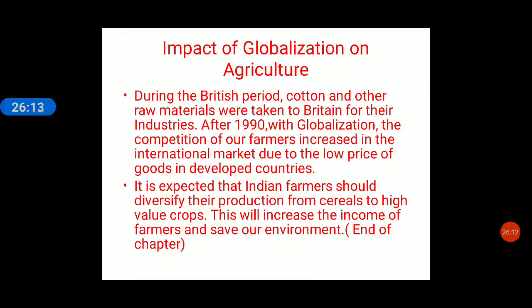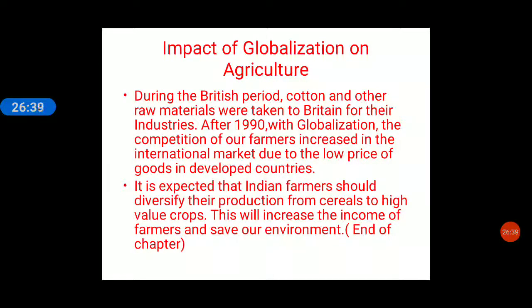Today also the farmers are at great loss, especially the small and medium farmers whose crops are not on par with the international standards. So what is expected from the farmers? It is expected that Indian farmers should diversify their production, meaning we should not grow the same type of crops which we used to grow from generation to generation.